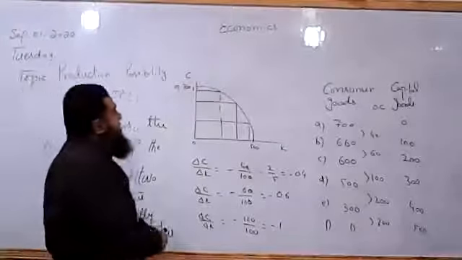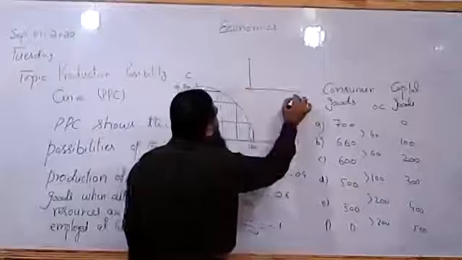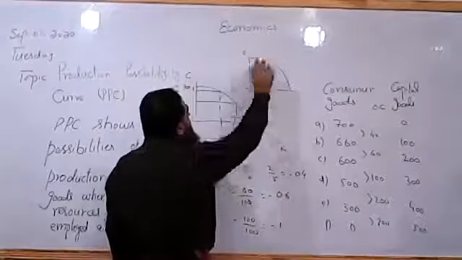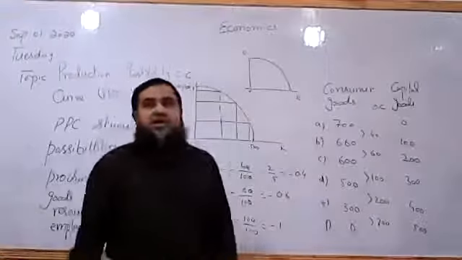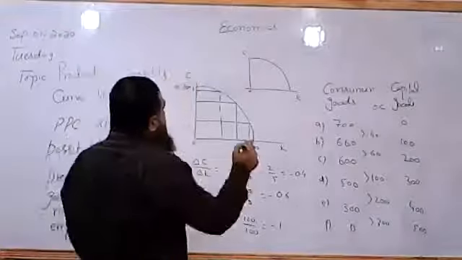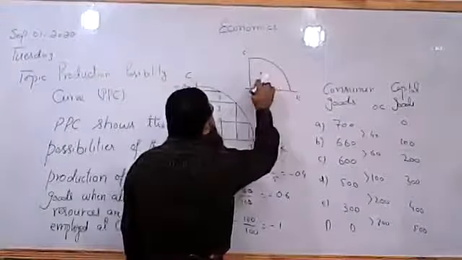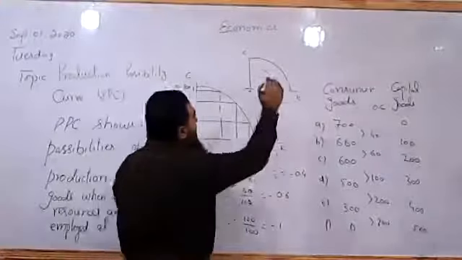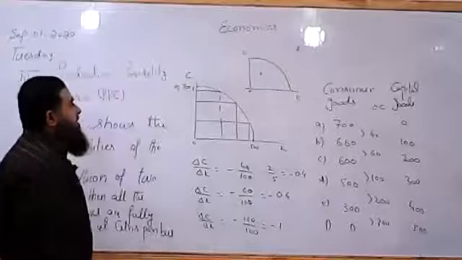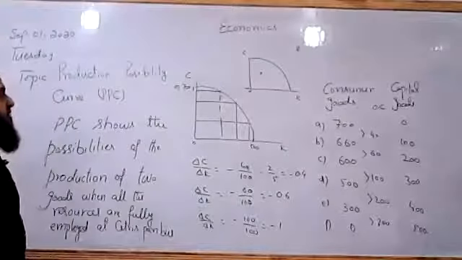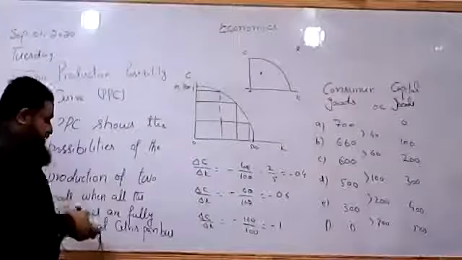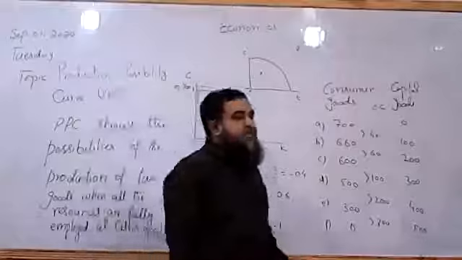It also shows the same thing, that all the resources are fully employed to produce along this PPC. All the points lying along the PPC show us the full employment of resources, and any point below the PPC shows us unemployment of resources, and any point beyond the PPC will tell us an unattainable point. It cannot be attained within the given resources. So we say a normal PPC is showing us increasing opportunity cost.